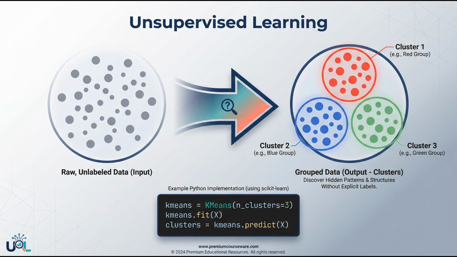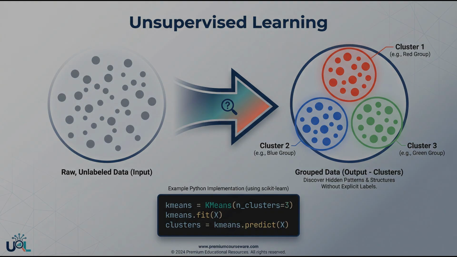Unsupervised learning finds structure in unlabeled data without predefined categories. The most common task is clustering, which groups similar data points together. Applications include customer segmentation, anomaly detection, and data compression. The algorithm discovers patterns we might not know exist.